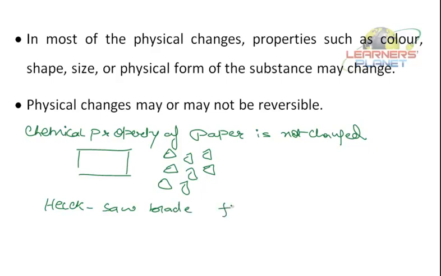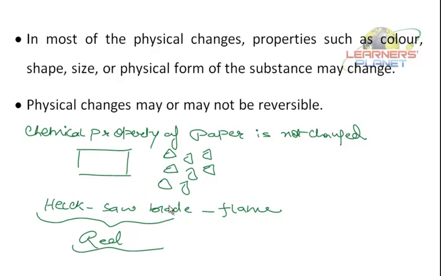And keep it over the flame. What you'll find that this hacksaw blade turns red. Now this hacksaw blade turns red, when it gets cool, so you keep it for some time, and then again that red color goes off, that its original color can be retained. So this is a physical change.